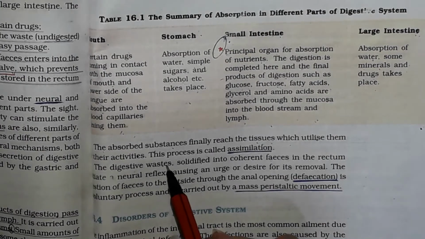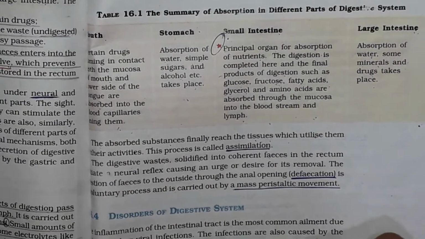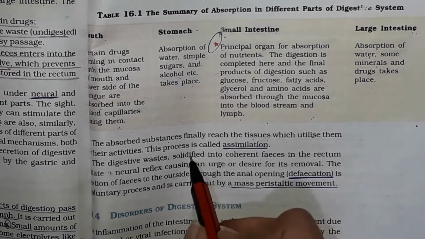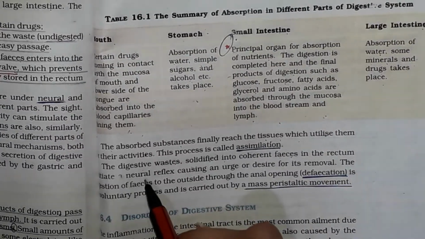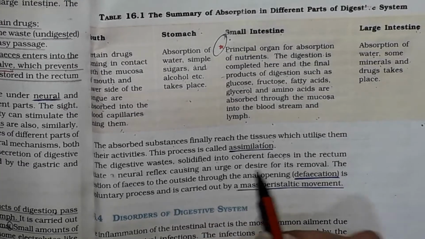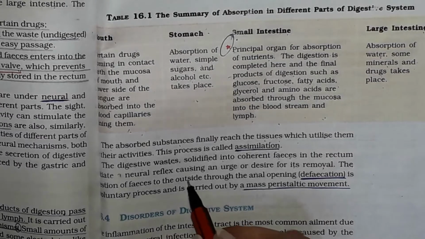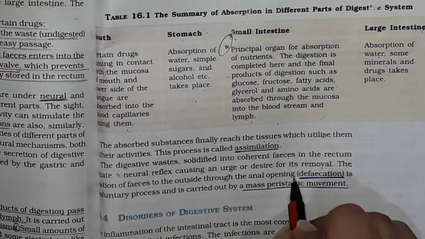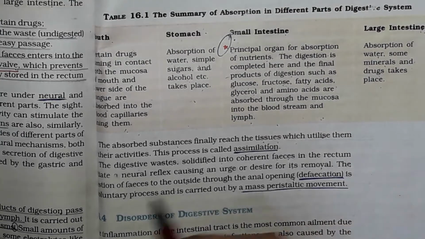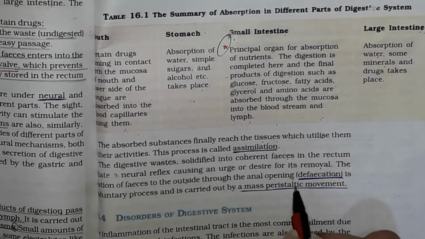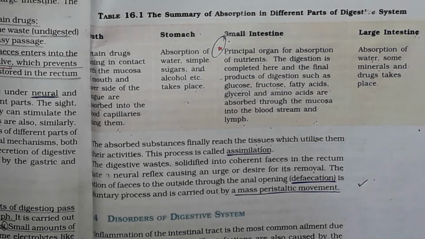At the last part of the process of digestion and absorption, some waste is left over. This waste is solidified into coherent feces in the rectum, which initiates a neural reflex causing an urge or desire for its removal. The ejection of feces to the outside through the anal opening, which is on the posterior side of the body, is known as defecation. It is a voluntary process and is carried out by the mass peristaltic movements of the large intestine. So this was all about the absorption of the digested products.